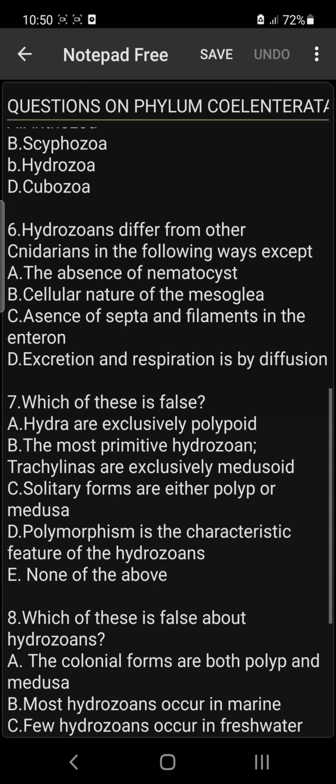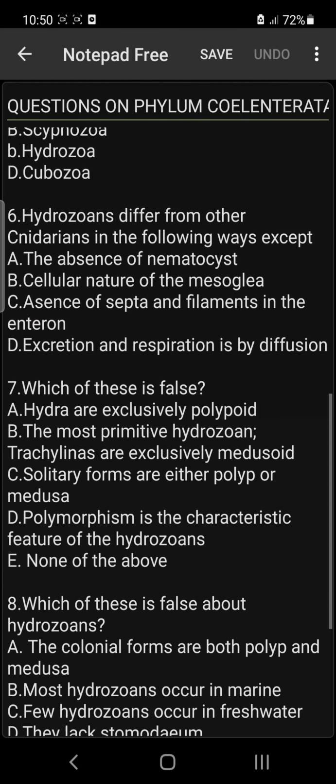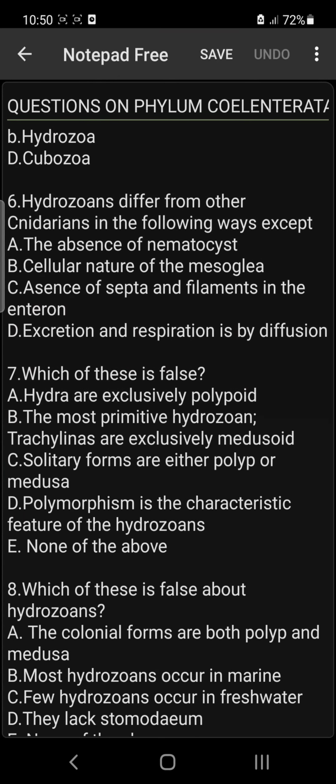Number 6. Hydrozoans differ from other cnidarians in the following ways, except: A, the absence of nematocyst; B, cellular nature of the mesoglea; C, absence of septa and filament in the enteron; D, excretion and respiration is by diffusion.